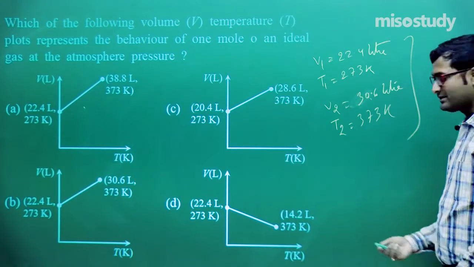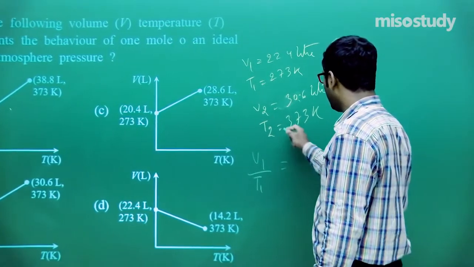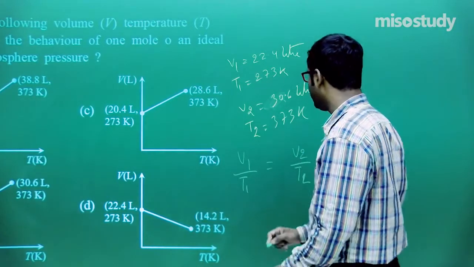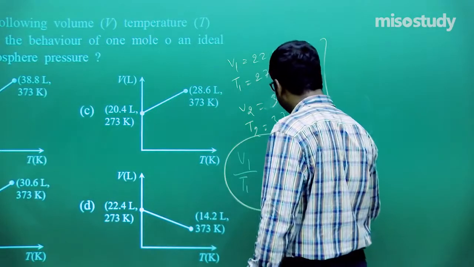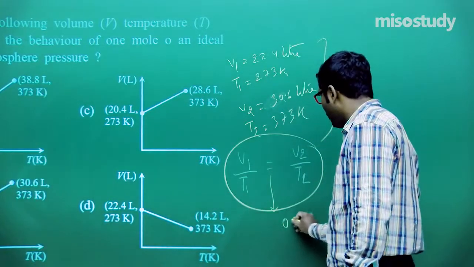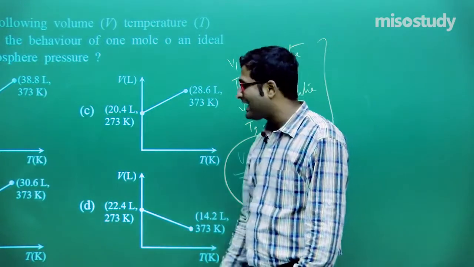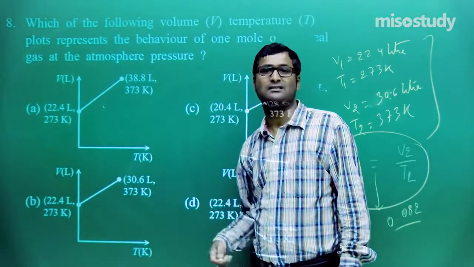Now check out the things. If I put V1 upon T1 equal to V2 upon T2 and solve, we will get the exact value, around 0.082, which signifies that this graph completely represents the V by T graph, and this is known as Charles law.